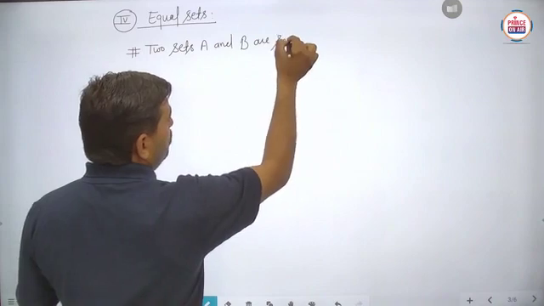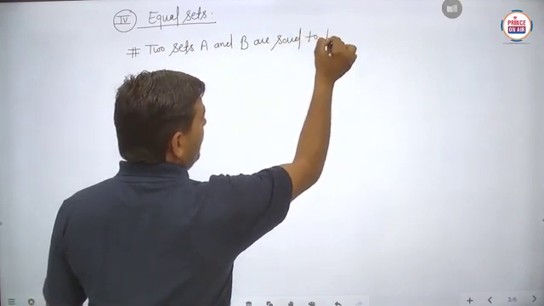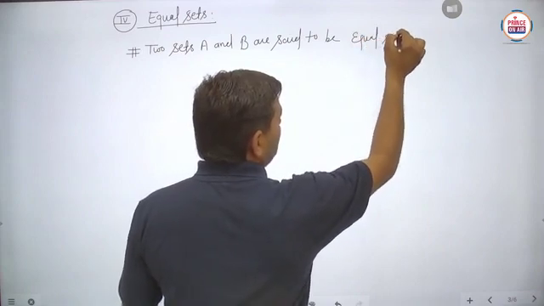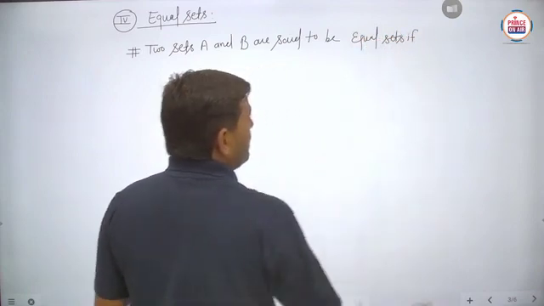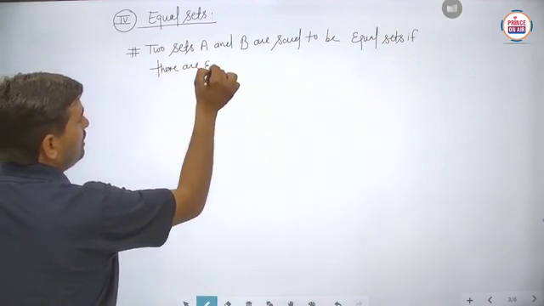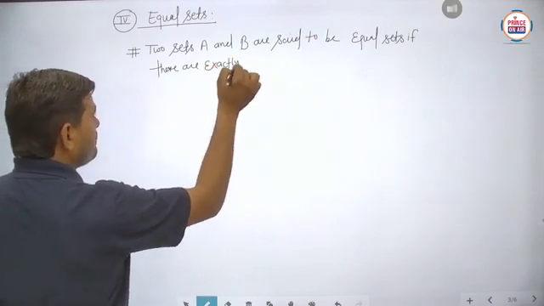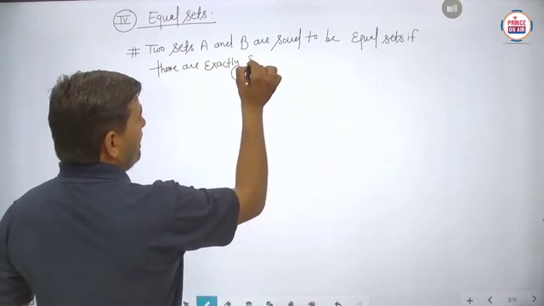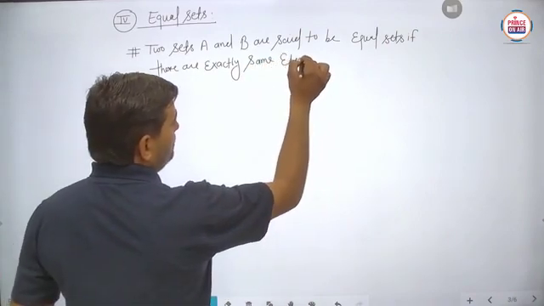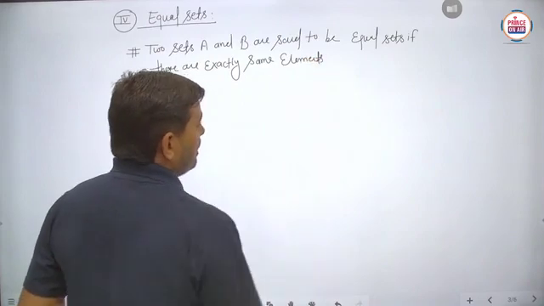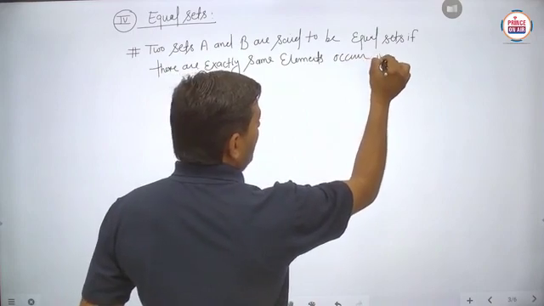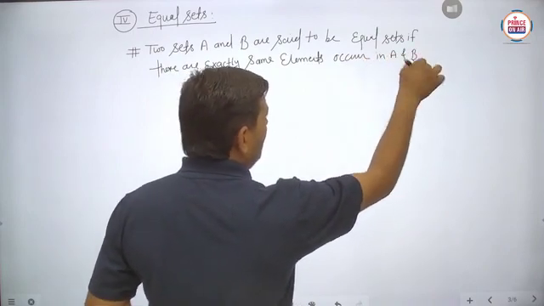are said to be equal sets if there are exactly, this word is very important, exactly the same elements. There are exactly the same elements that occur in A and B.